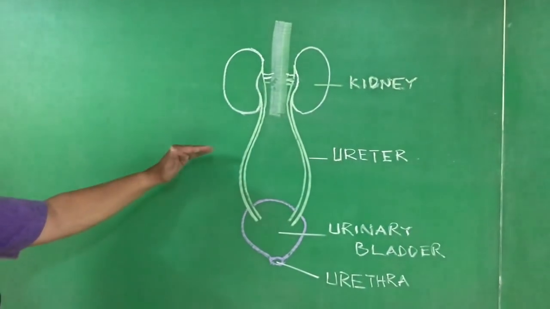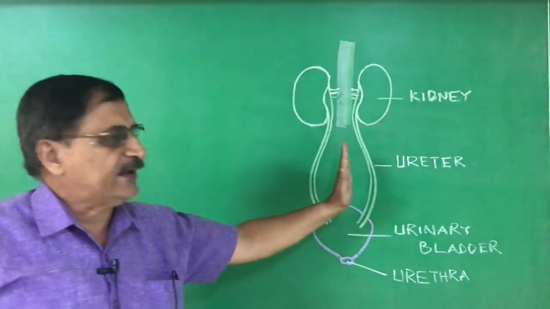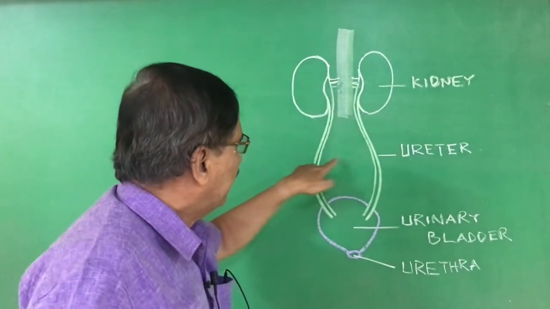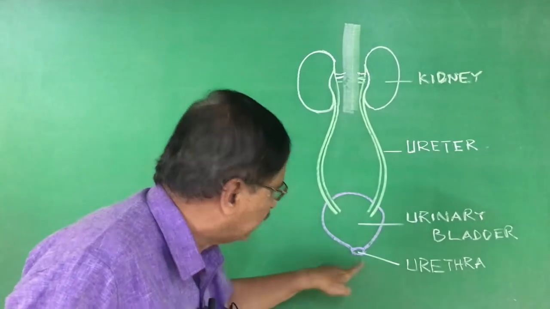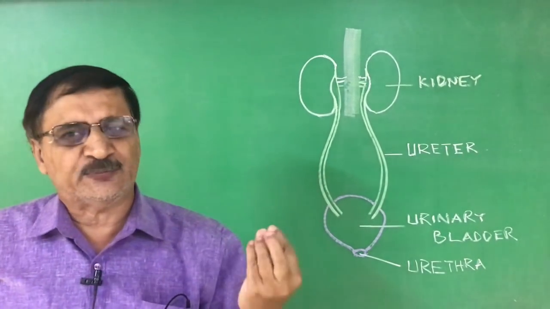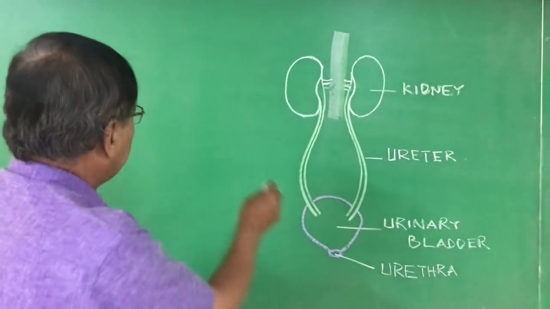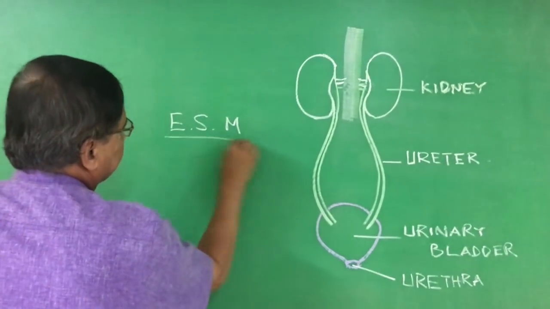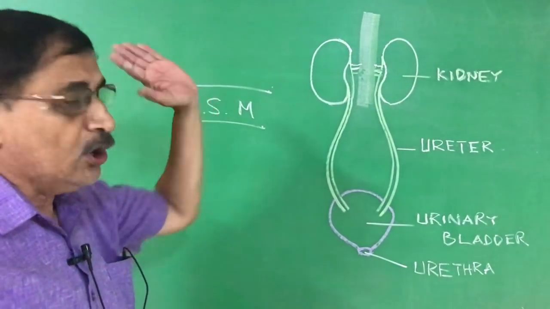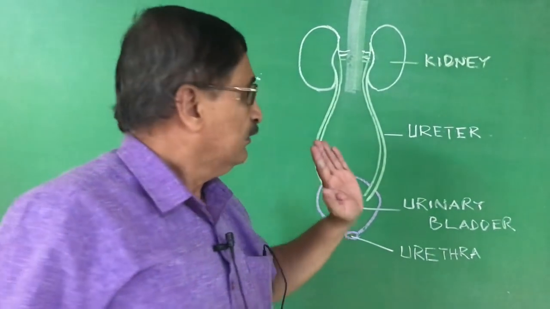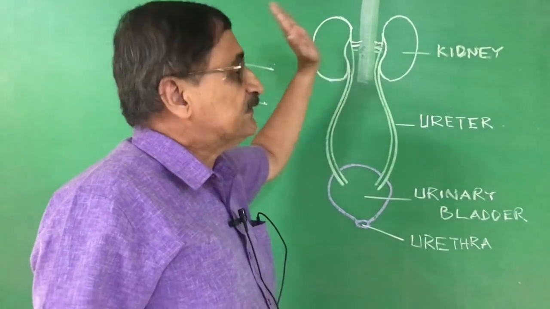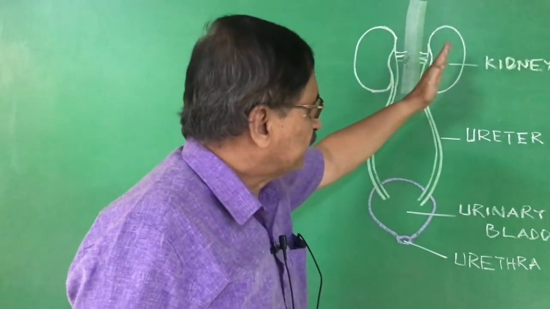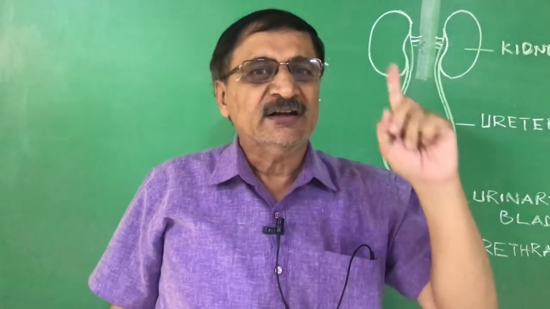Okay. If you write like this, the excretory system in man is a pair of kidneys, pair of ureters, urinary bladder and urethra, and in here also you find the sphincter muscles. Okay, so this is excretory system in man. Now, very important is the structural and functional unit of these kidneys, called nephrons.